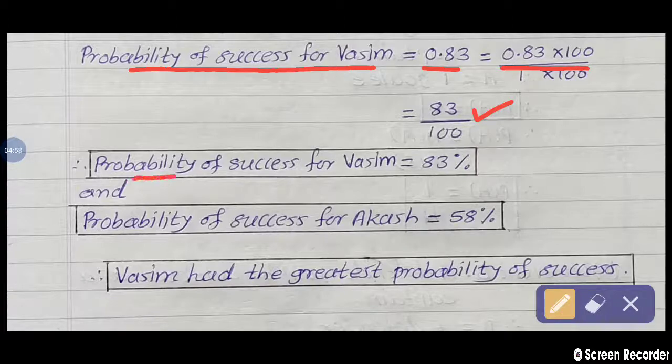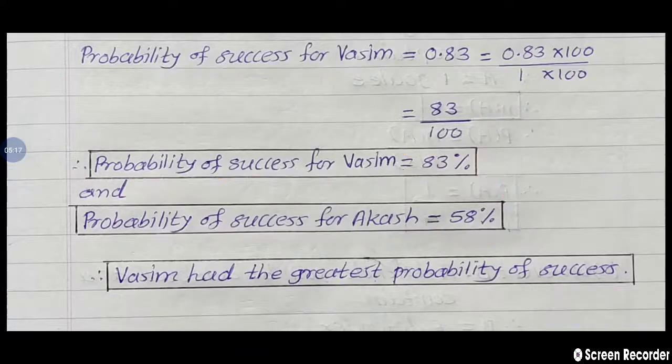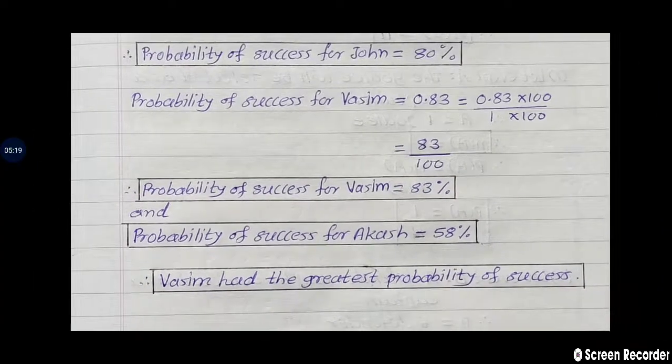So the probability of success for Wasim is 83%. Clear? And the probability of success for the third person Akash is already given in the form of percentage, that is 58%.